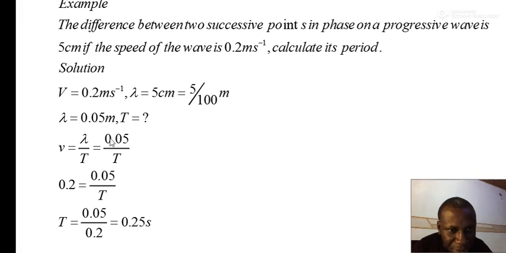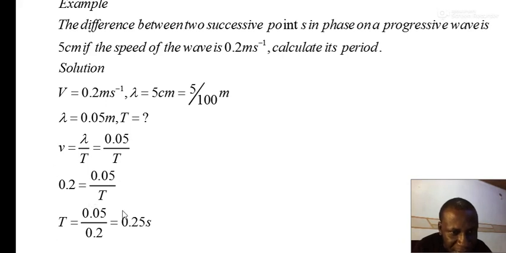They say we should calculate the period of the wave. Of course you know what period is: the time taken to make one cycle. So we quote this equation that we have seen before and substitute the respective values. Speed is 0.2, we put that in this formula. Take lambda and replace it with 0.05, and then make T the subject of the formula.